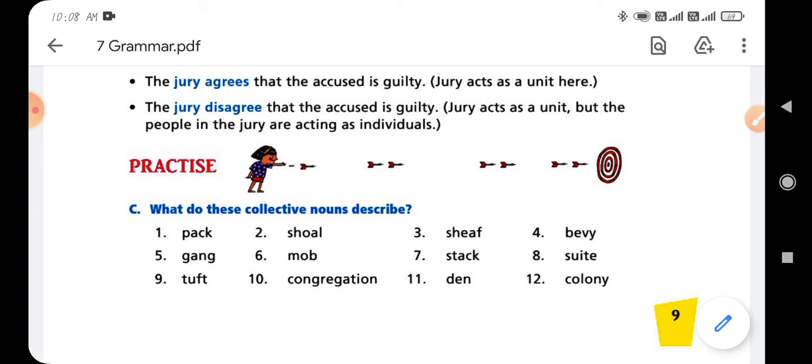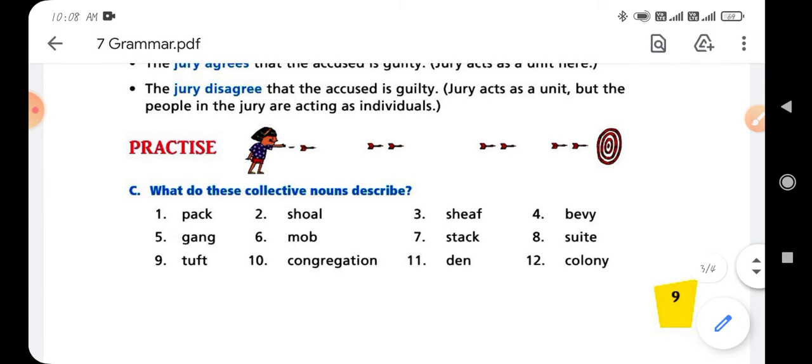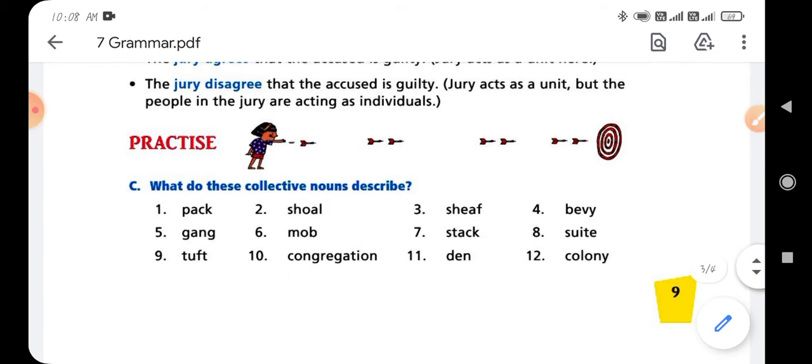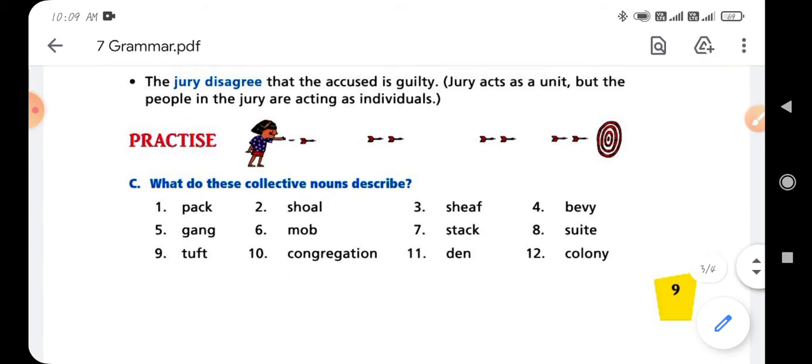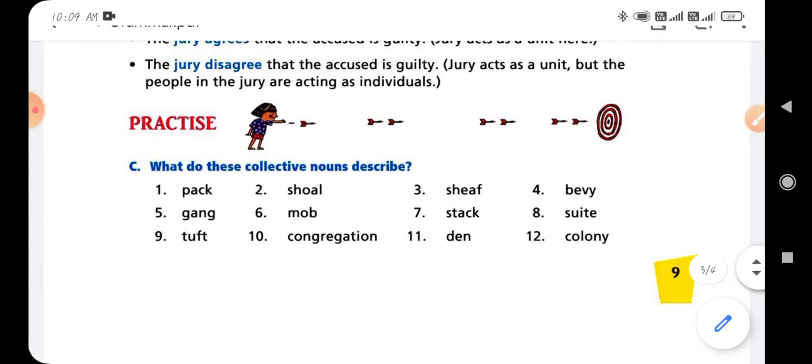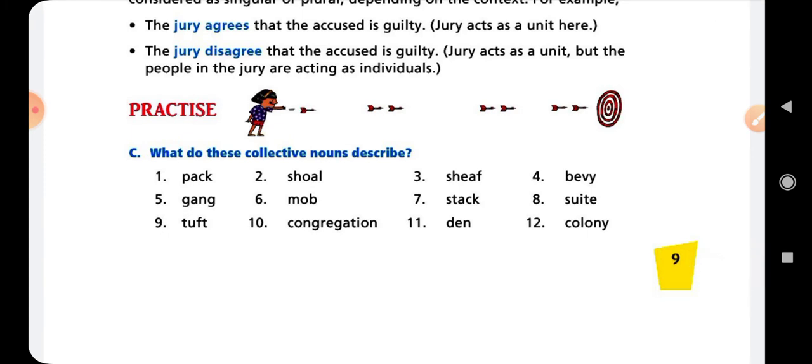What will be the word added with this collective word? Sieve is the collective word, and then it will be grain. Okay, sieve of grain. And spelling of grain, GRAIN. Clear?